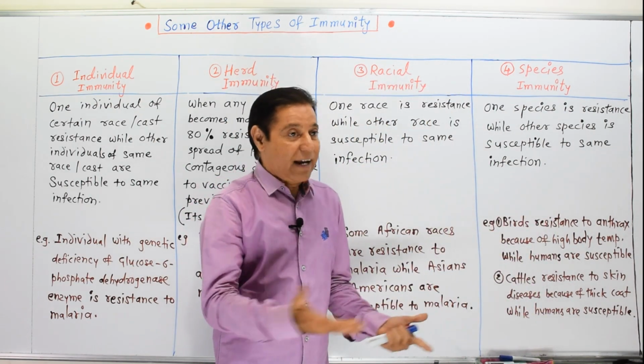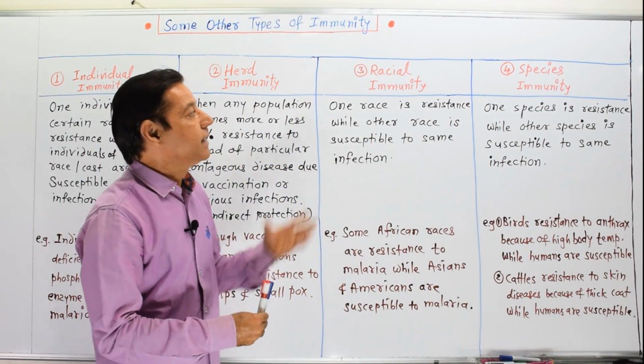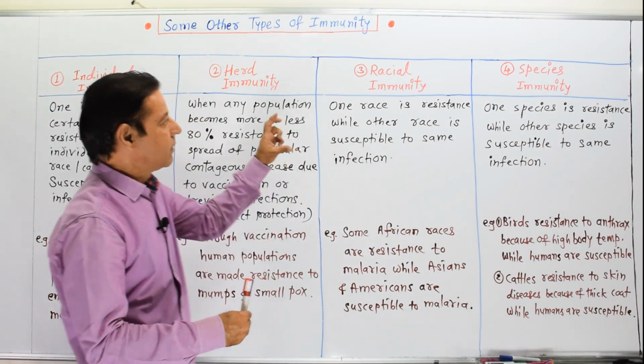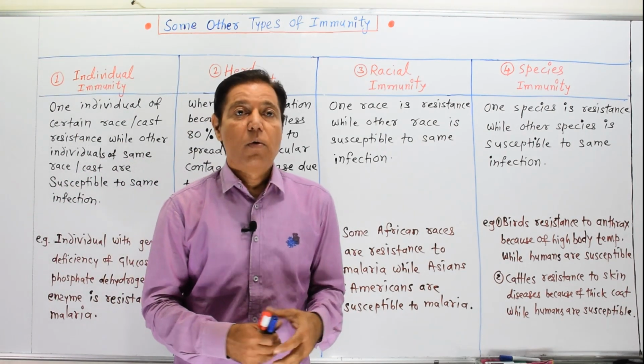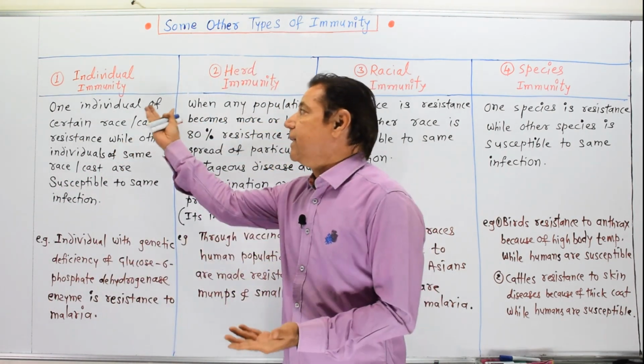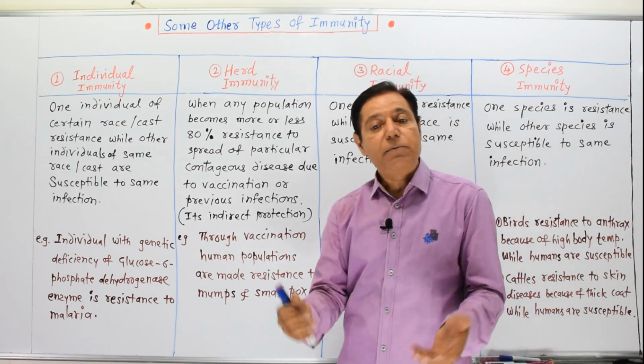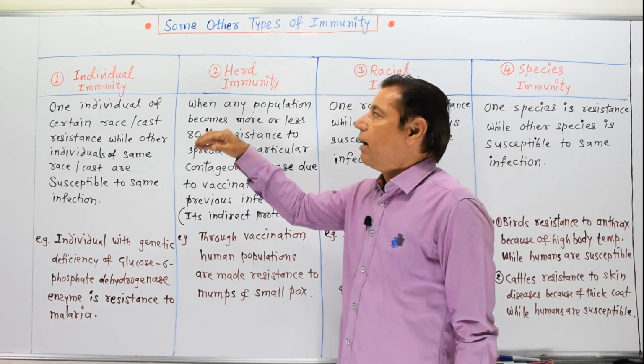You may come across these words or concepts. So let us know what is meant by these four other types of immunities.